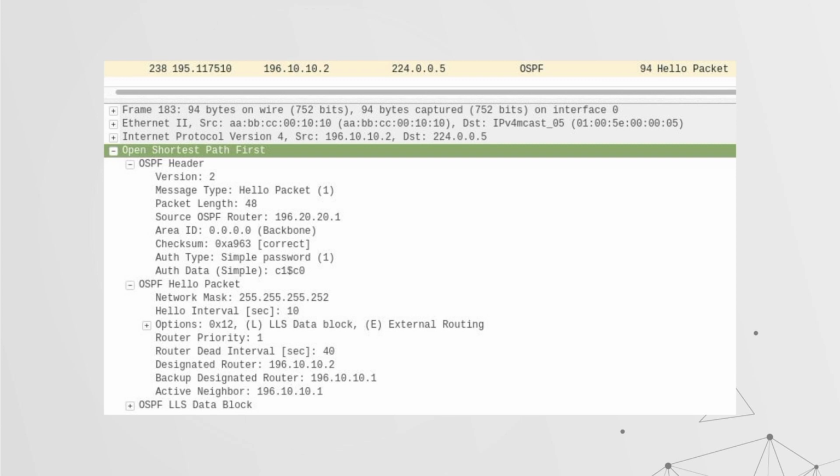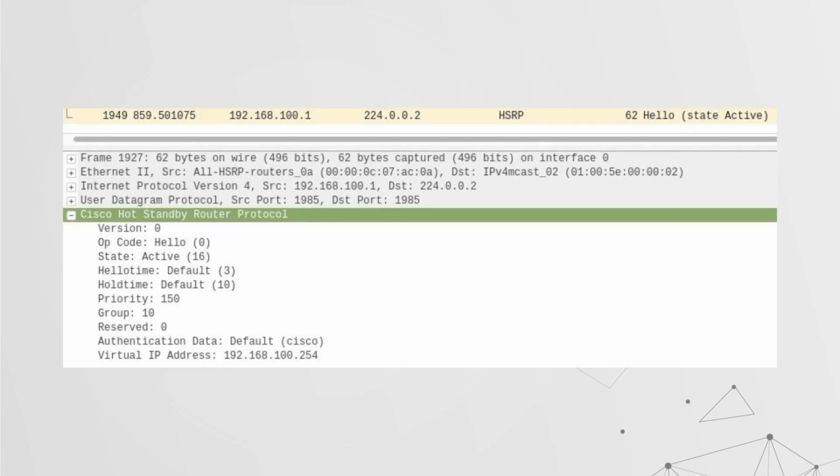Now let's take a look at OSPF. That's another dynamic routing protocol. And in here, there are different other fields that we need to take note of. In this case, the first field is the area ID. Then we notice that there's authentication, but this is of type simple password or clear text. And so we won't have to involve something like EIGRP to extract it and crack it. We can easily observe the clear text password and then use that in our router. We then take note of the hello interval and the dead interval. And that's pretty much it for OSPF.